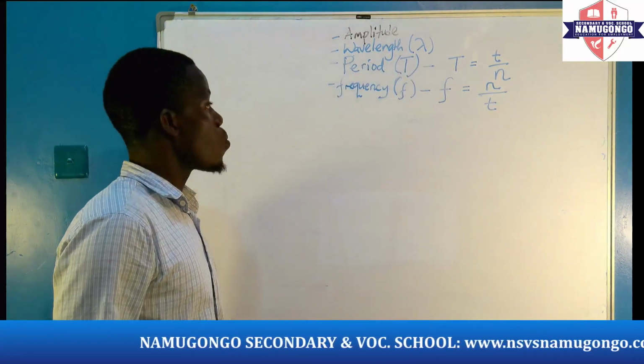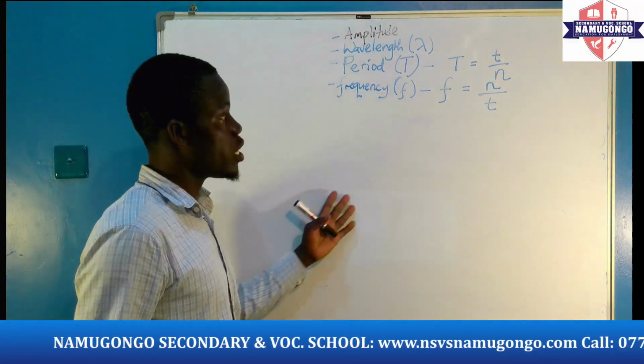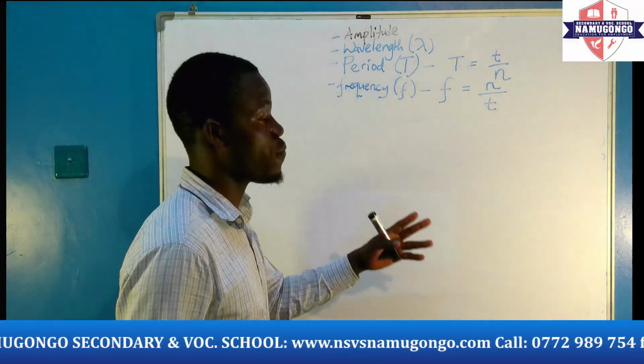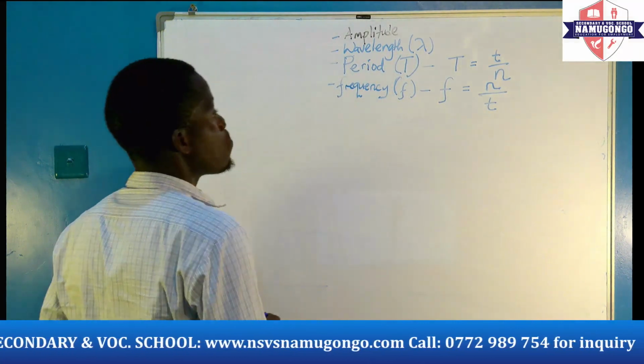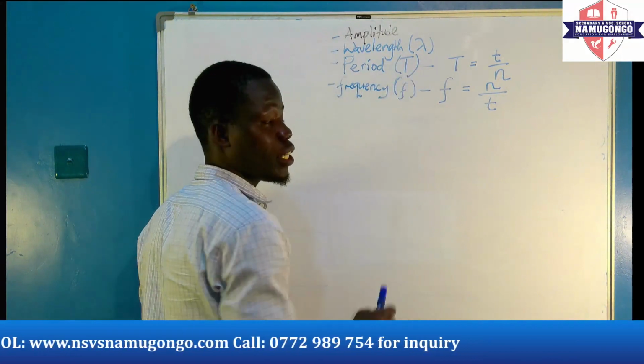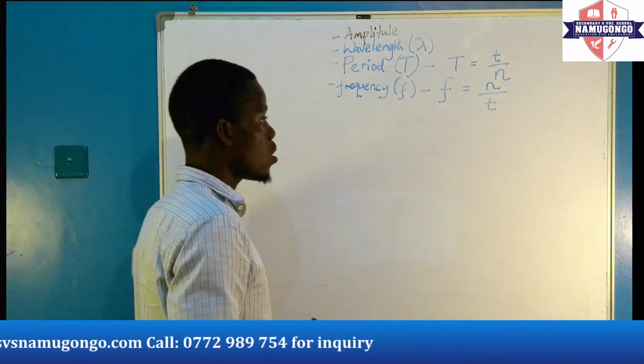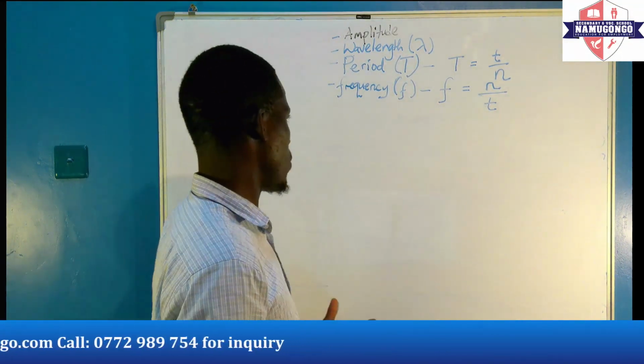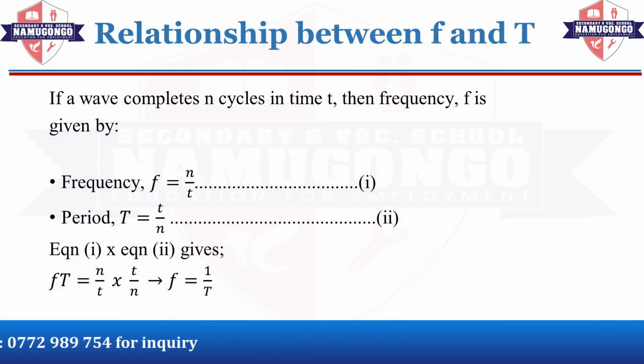So, we want to look at the relationship between F and T. We've said our F is the frequency and our T is the period. If we combine this, how can we relate this?